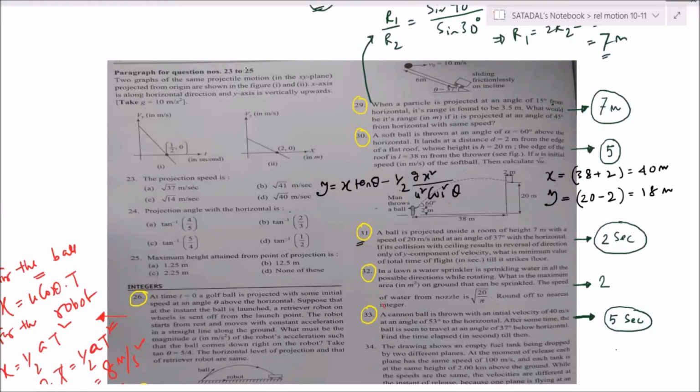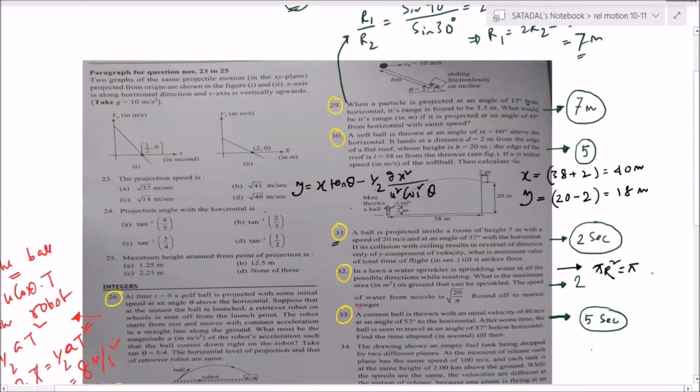Okay, 31 is easy only. 32 is also very easy. 32, area is how much? Pi r square. This is the area. R is equal to V square by G, no? So R means V square by G whole square. That's it.